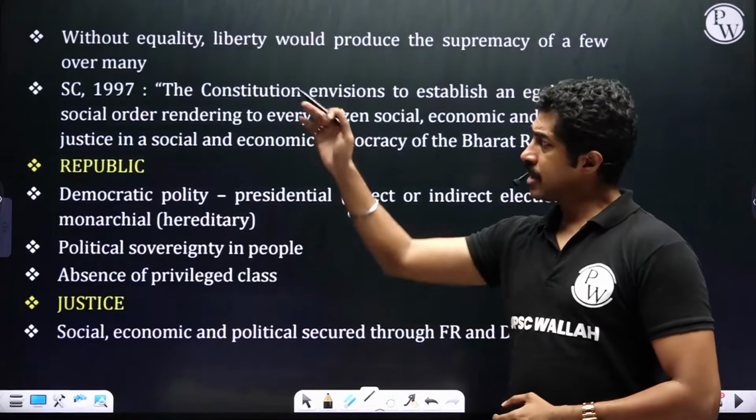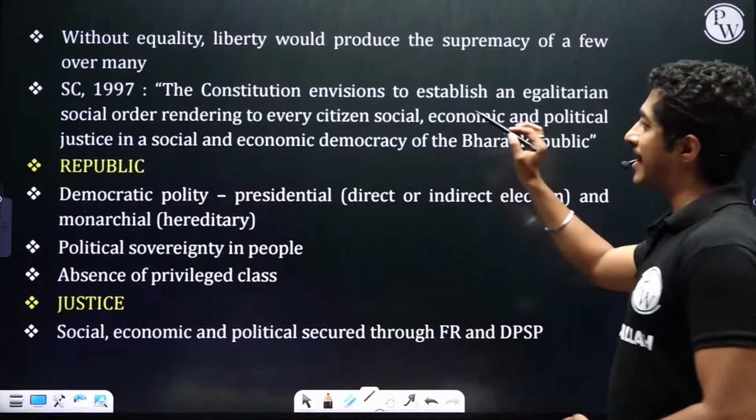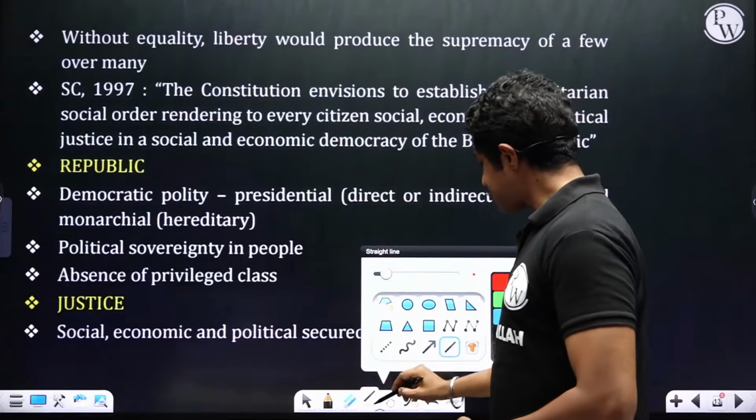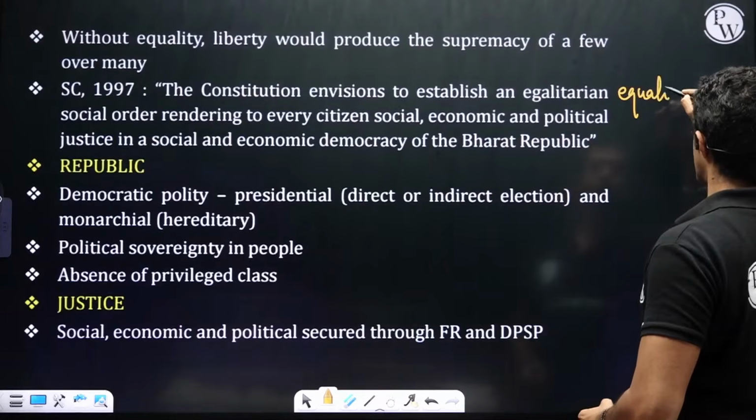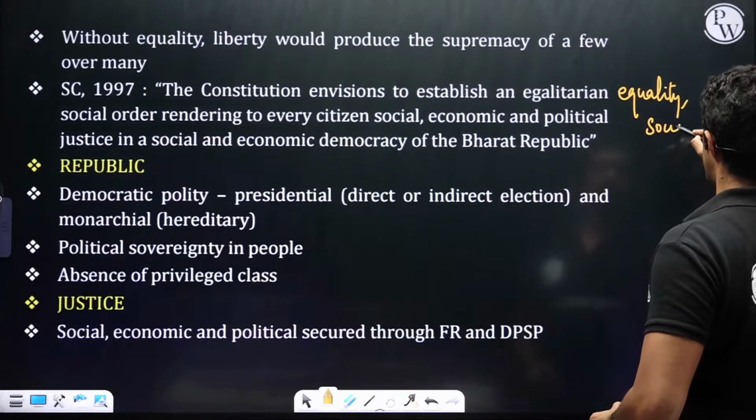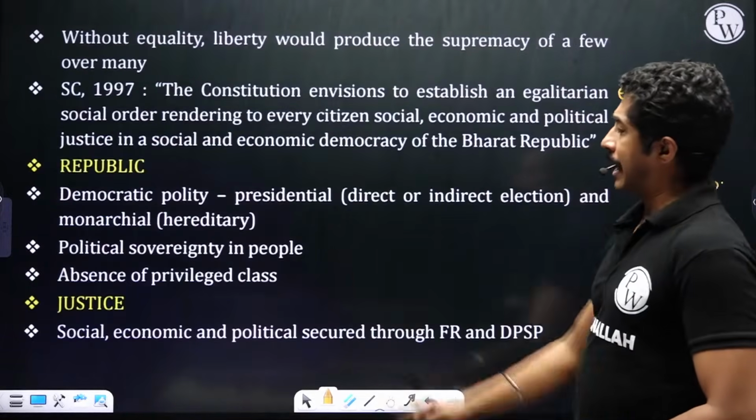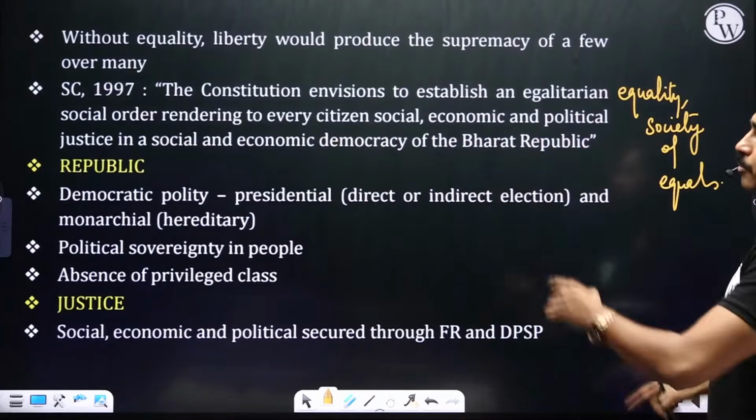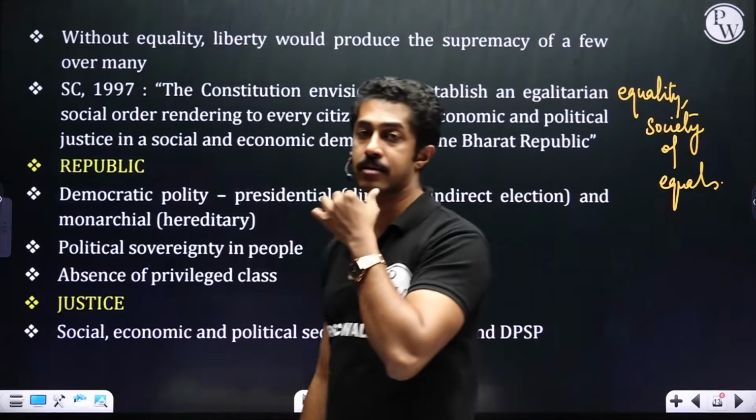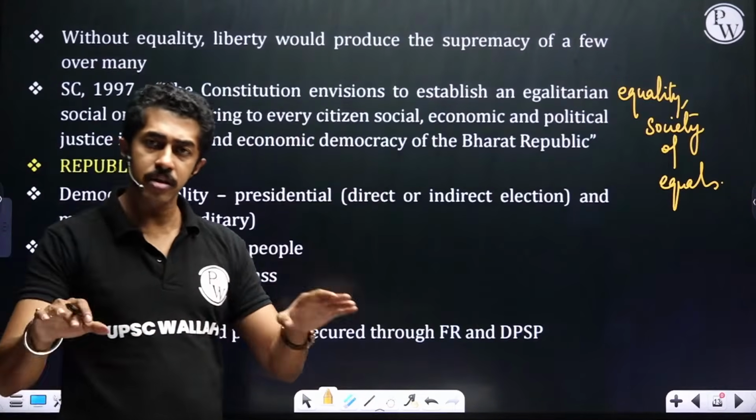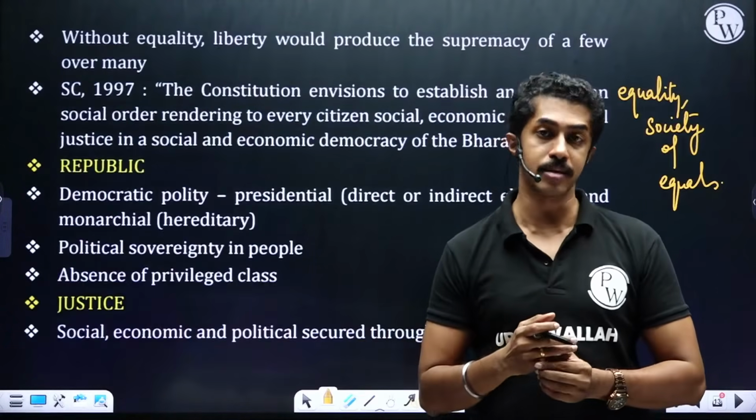Moving on. Supreme Court in 1997. The Constitution envisions to establish an egalitarian social order. When we say egalitarian, we are basically hinting at what? Equality. A society of equals. Rendering to every citizen social, economic, and political justice in a social and economic democracy of the Bharat Republic. That is basically ensuring everybody is having equal social, economic, and political rights.